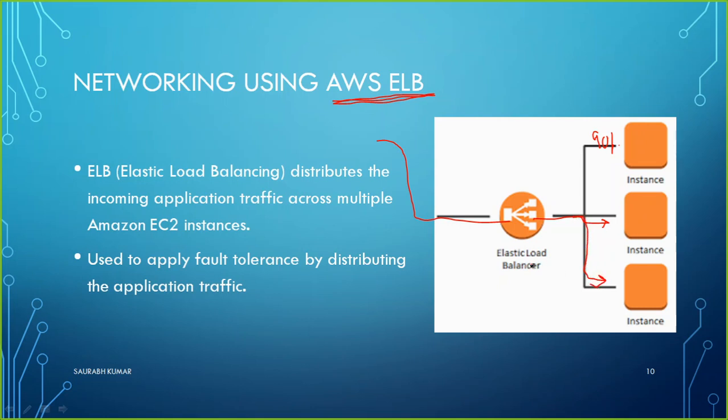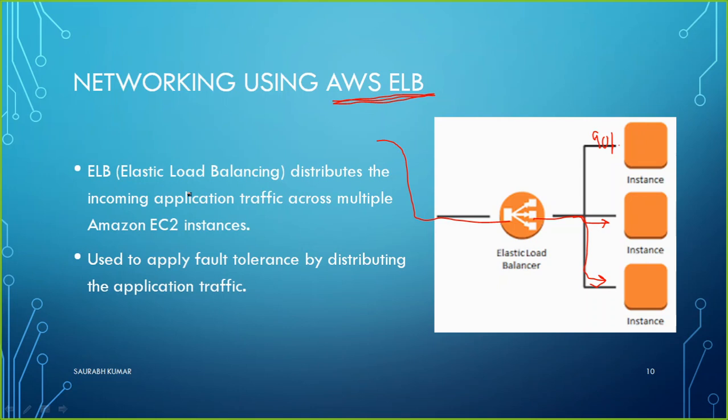The task of the load balancer, as per its name, is to balance the load across all three instances, and it also gives us fault tolerance. If any instance fails and is not working, we still have two instances running the same services. So our load balancer will take all the load and use only these two instances to respond back to the user.